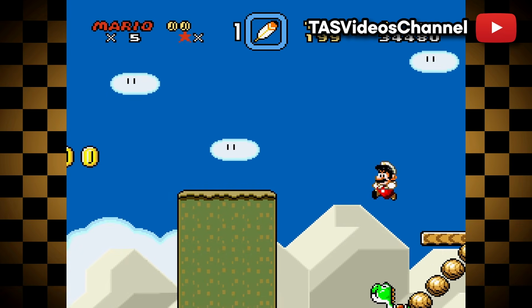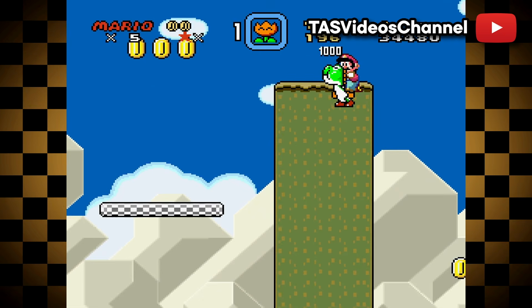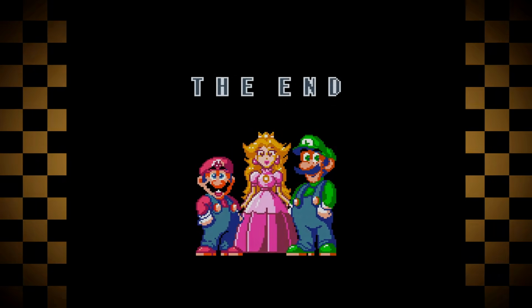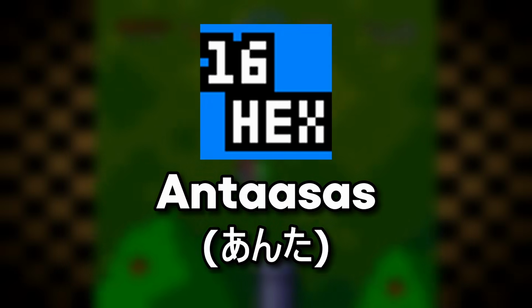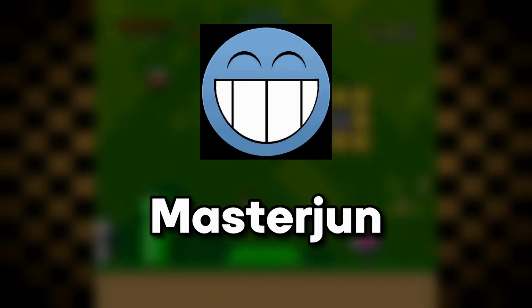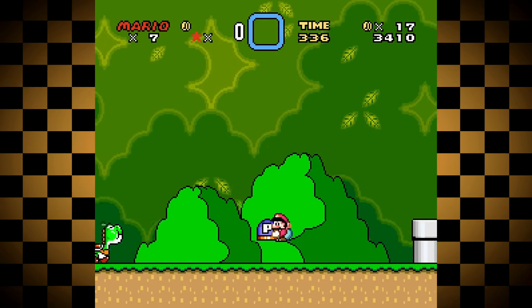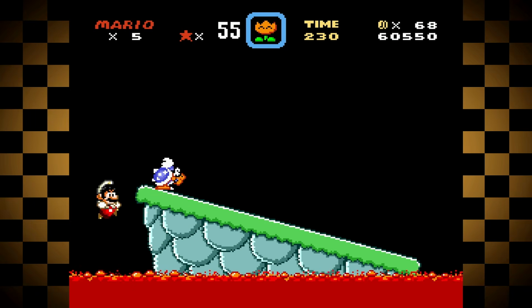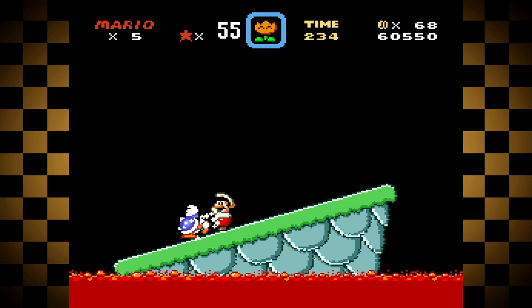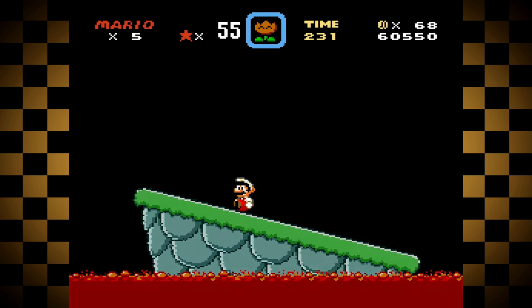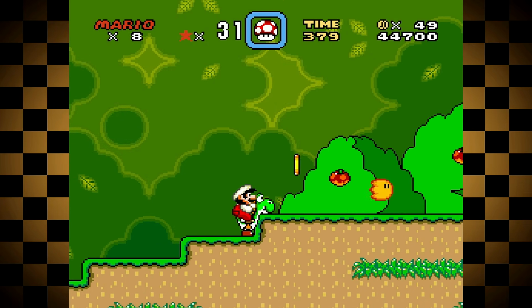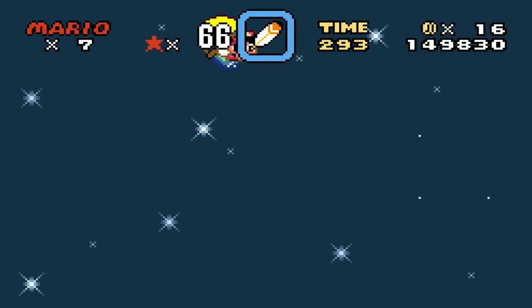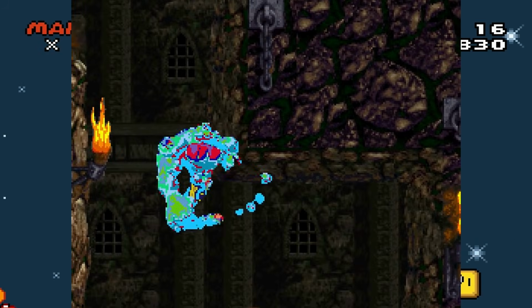Things got so weird, in fact, that soon enough, people were finding ways to use this glitch to skip straight to the end of the game. Japanese tool-assisted speedrunner Antasis, who found this credits warp, along with Tasser Masterjun, would publish their own carefully put together playthroughs with these warps, using emulator tools to slow the game down, and jump back to earlier parts of the game if they messed up. Now you might be asking, what does all this have to do with ACE? In short, these glitches would be the gateway to doing anything you want within the confines of the game and its hardware. The hacker's small bug, if you will.